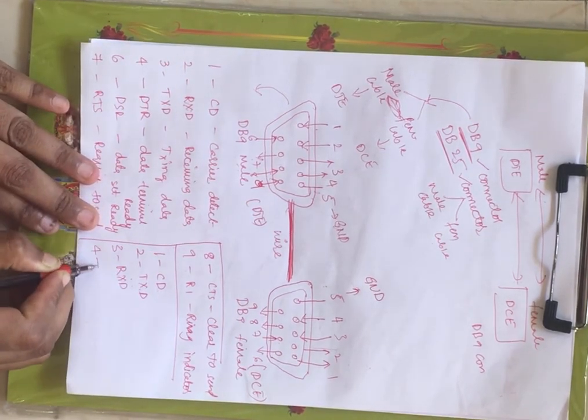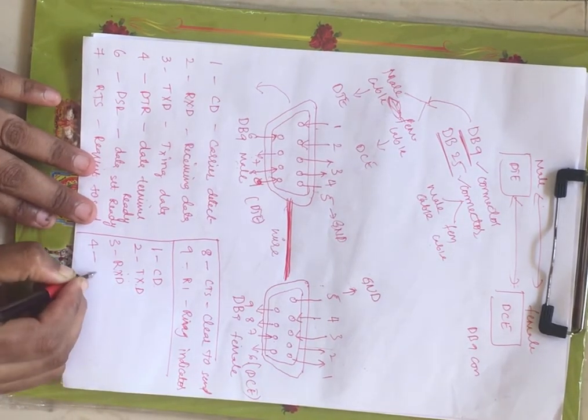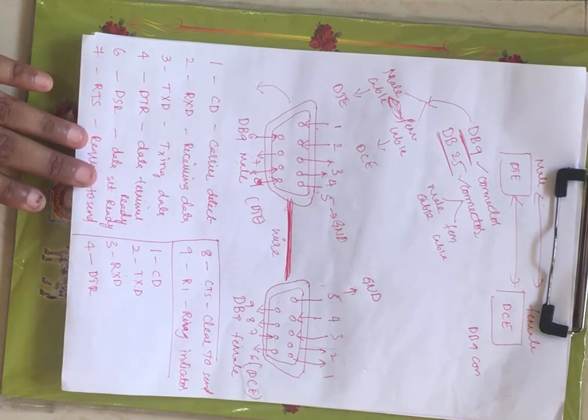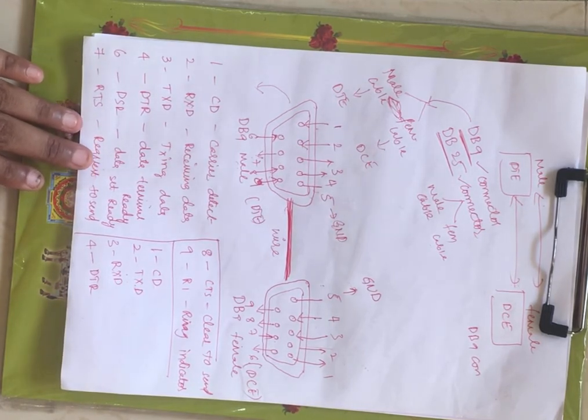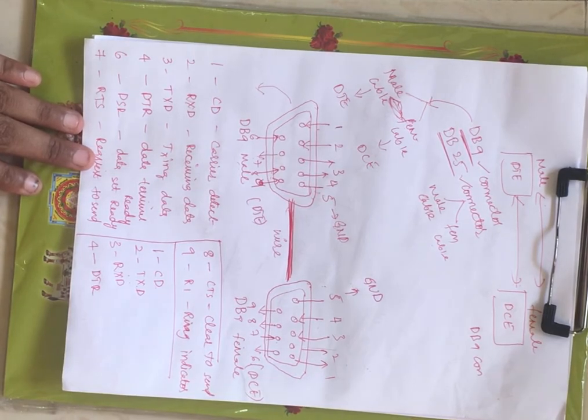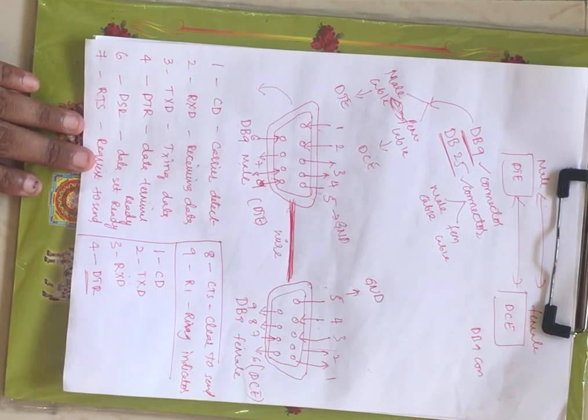And next fourth pin you have DTR, data terminal ready, right? DTR is nothing but data terminal ready. Now this indicates whether the DCE is ready to accept the request. What is request? As I have said, RTS is nothing but request to send. You are requesting now, okay, I will say it. Now DTR, before that, the 7th pin. What is 7th pin?